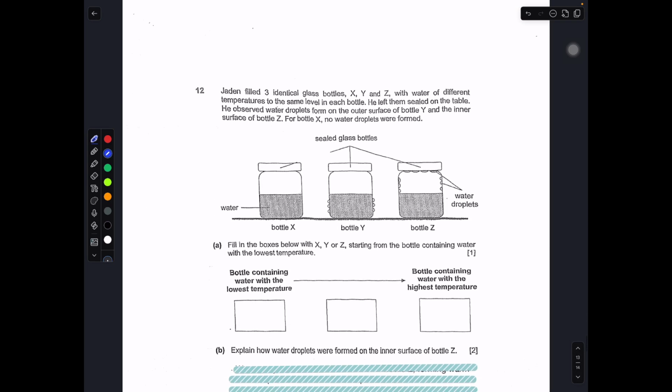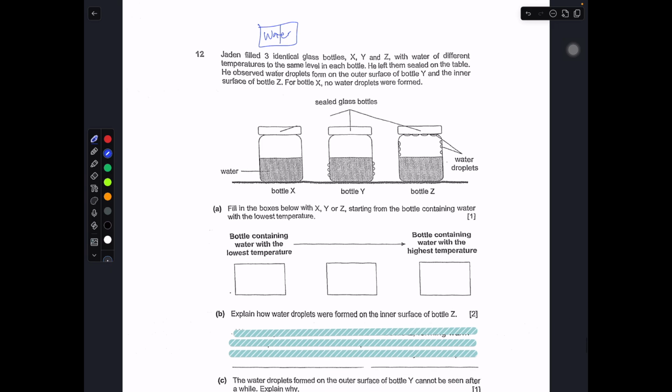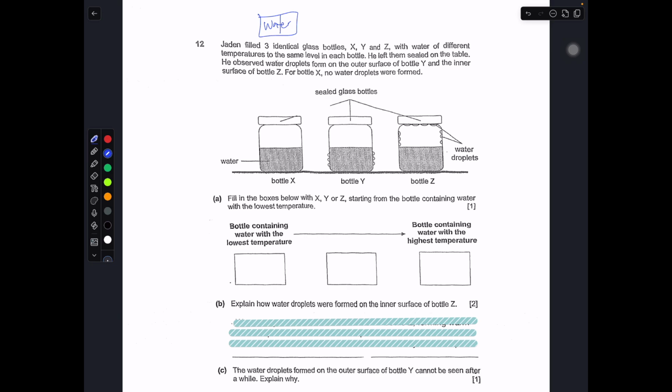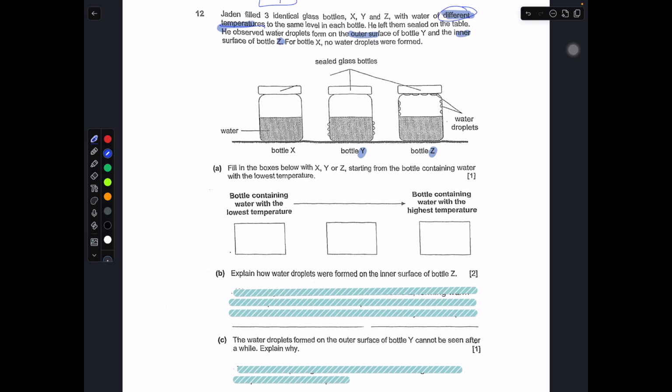Okay, the last one, this is on the topic of water. Jaden filled 3 identical glass bottles X, Y, Z with water of different temperature to the same level in each bottle. He left them sealed on the table. He observed water droplets on the outside for Y, inside for Z, and X got no water droplets. Fill in the box with XYZ starting from the lowest to the highest, from left to right.